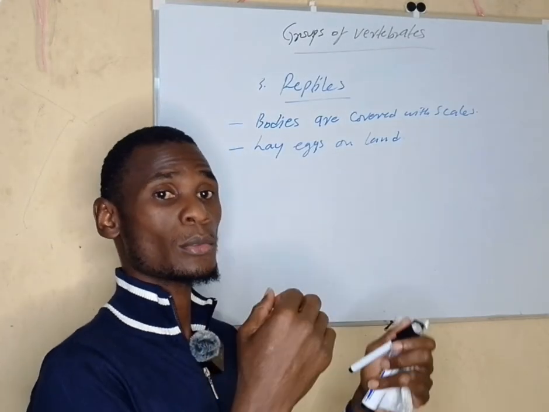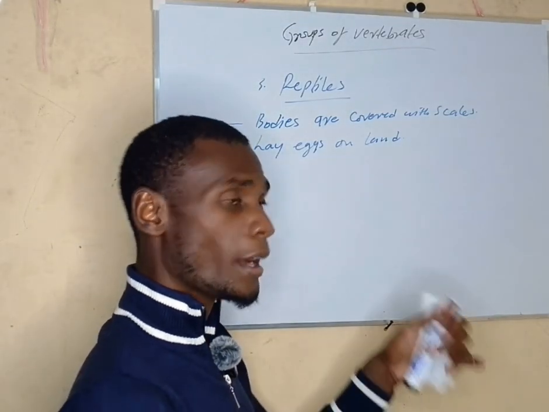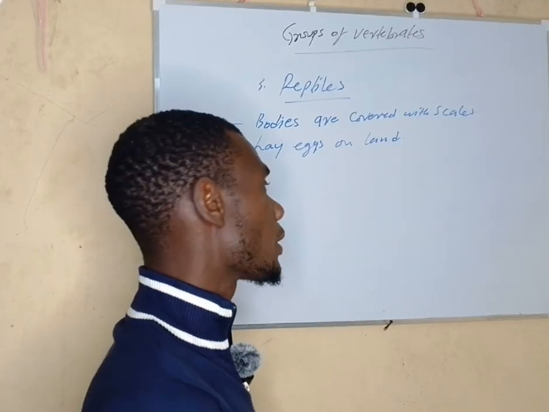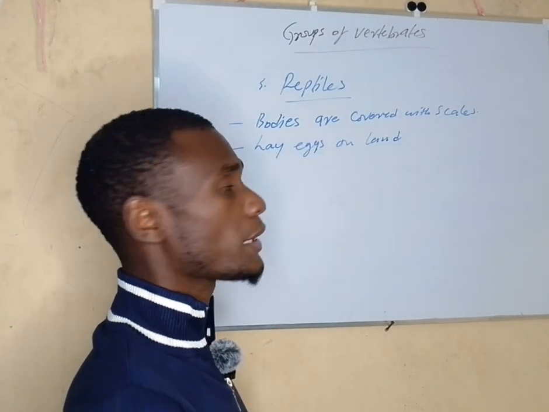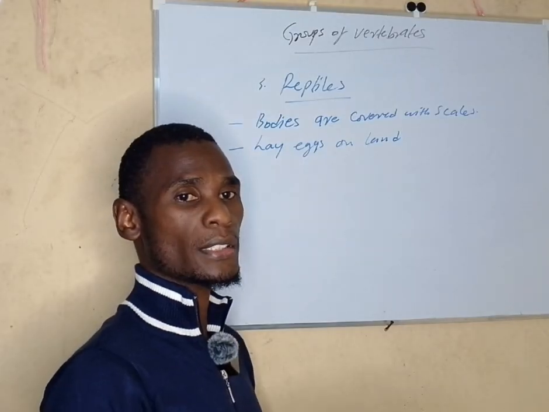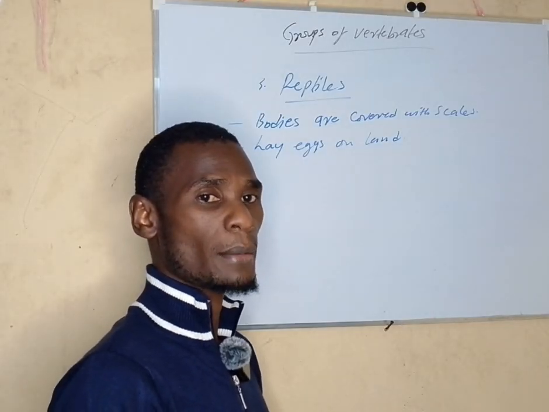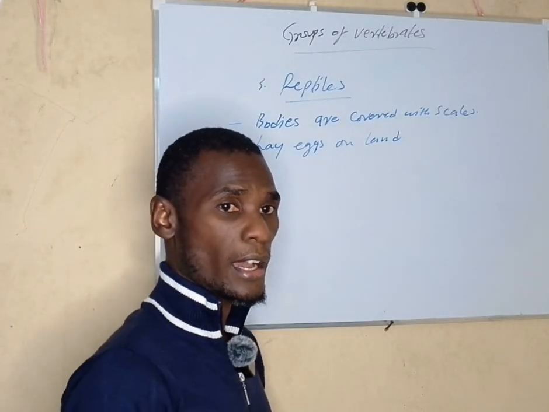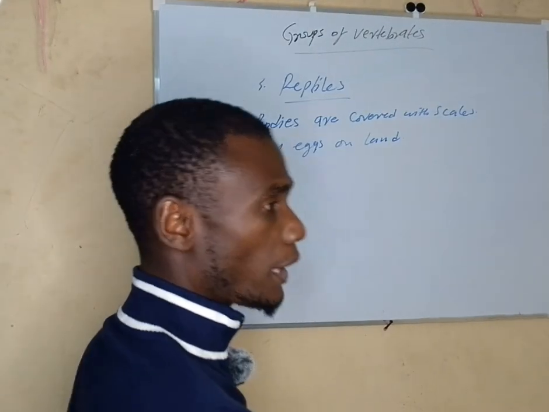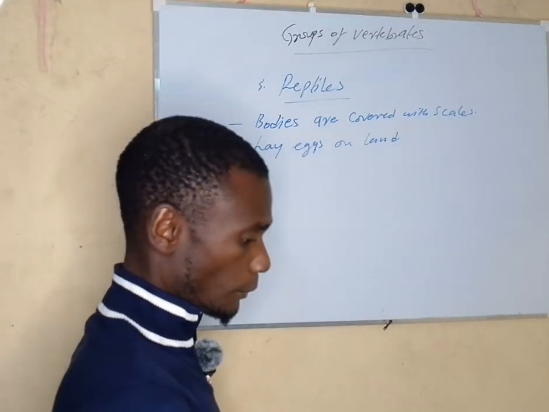But when they want to lay their eggs, they come onto dry land. So there is no reptile that lays eggs in water. Whether it is spending a lot of its time in water, like the crocodiles, like some snakes, by the end of the day, they will come to the dry land and lay their eggs, then get back to the water.